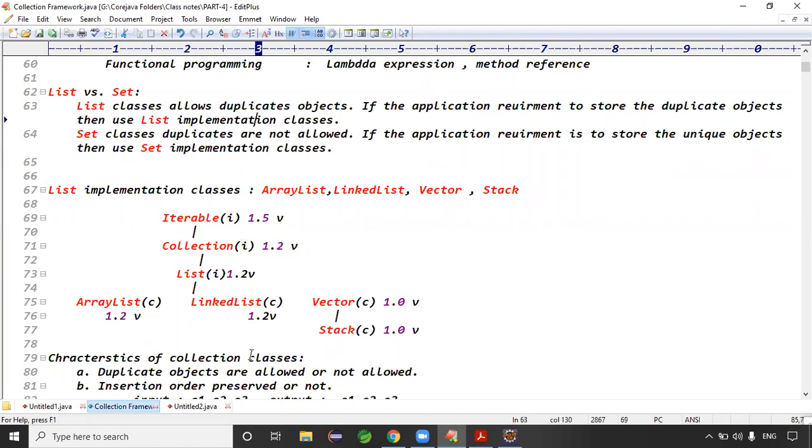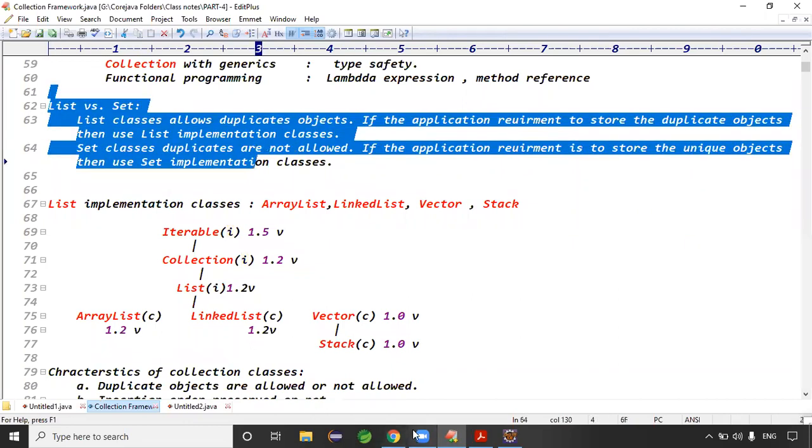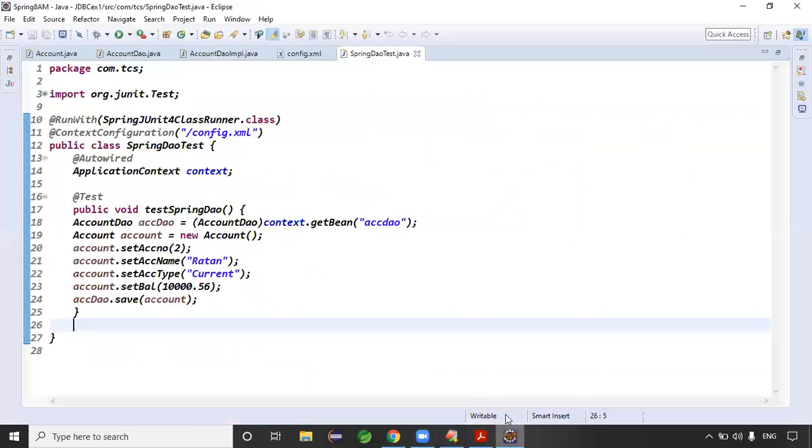Good. These are the list implementation classes, guys. List versus set is clear, right? List versus set means what? List is used when the application requirement is to store what?